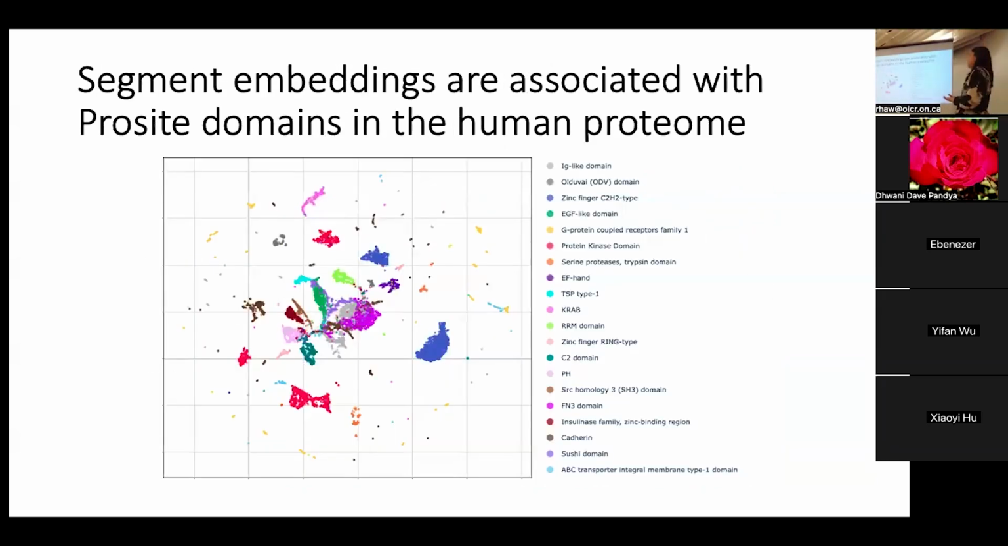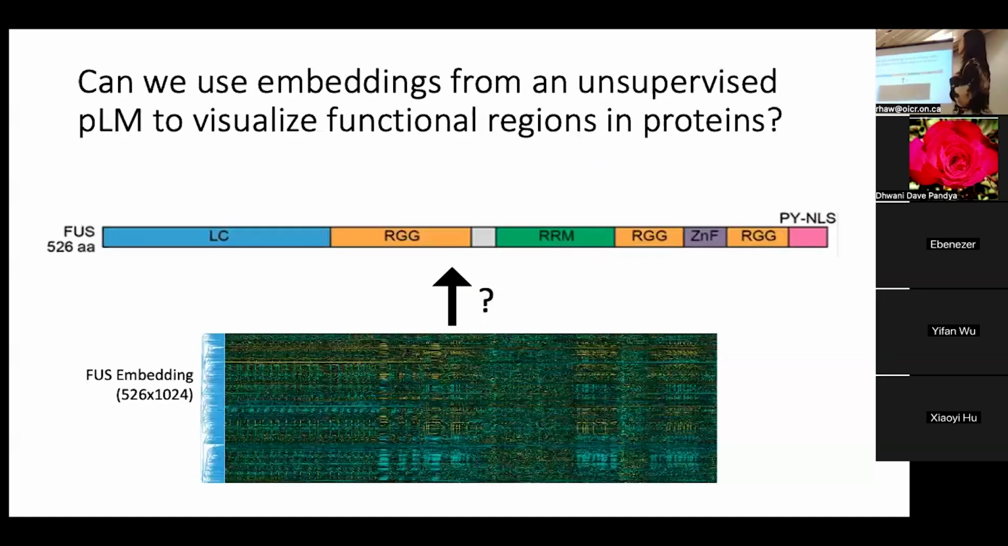And then what we wanted to do is to check whether the segment embeddings are actually capturing something meaningful, or if I just randomly cut it up. So we took the human proteome and I generated those segment embeddings. And when we take segments that overlap with the top 20 most commonly occurring domains, and we make a UMAP out of them, we actually see that there are strong associations with the segment embeddings and protein functions. So these segment embeddings are associated with protein function.